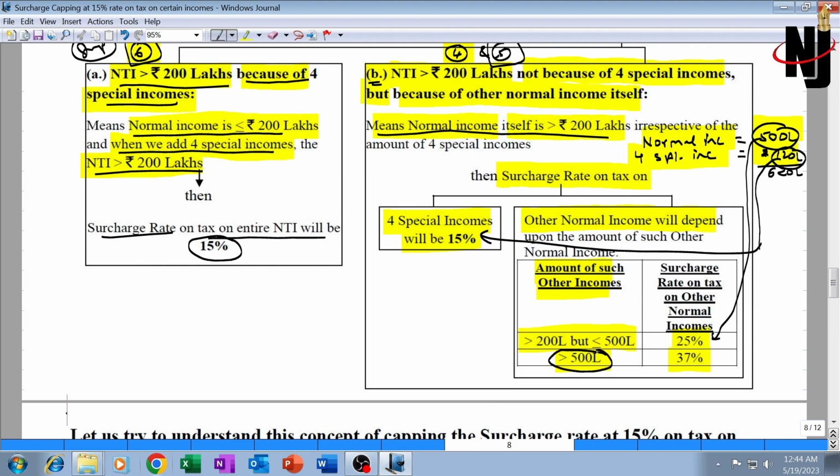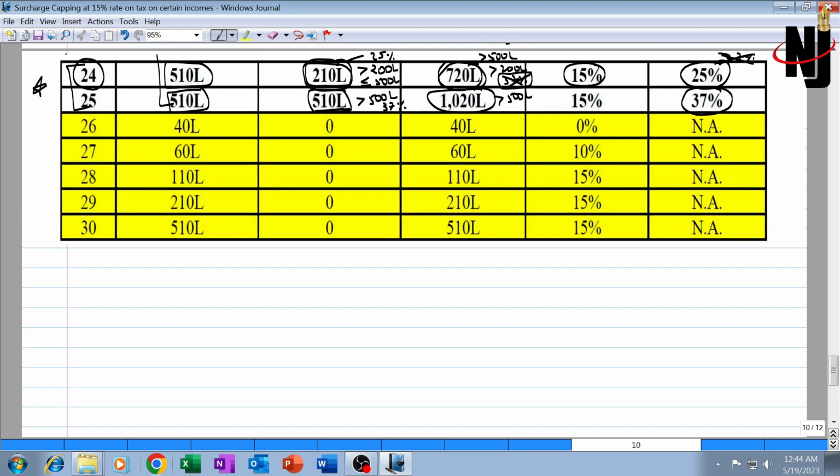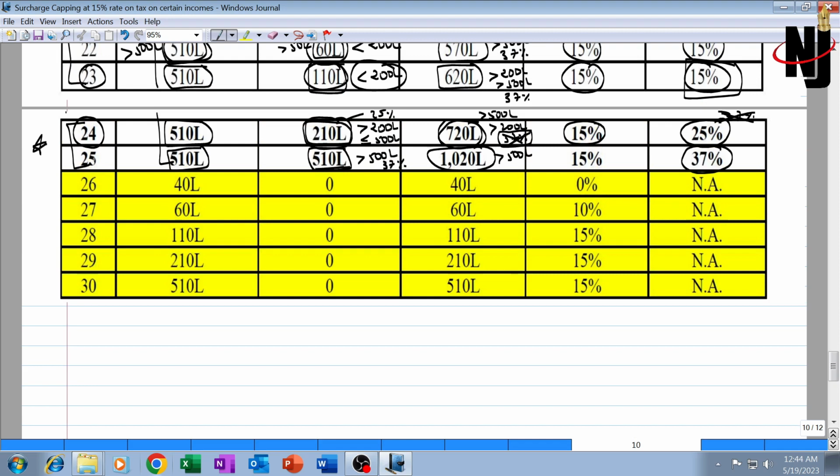Tax on other income will attract a surcharge rate of 37%, but the surcharge rate on tax on special income will be restricted to 15%. That is what is applicable in illustration number 25. Total income is 1020 lakhs, more than 10 crore also. However, the surcharge rate on tax on other income will be 37% because other income is greater than 5 crore. But the surcharge rate on tax on special income will be restricted to 15%.